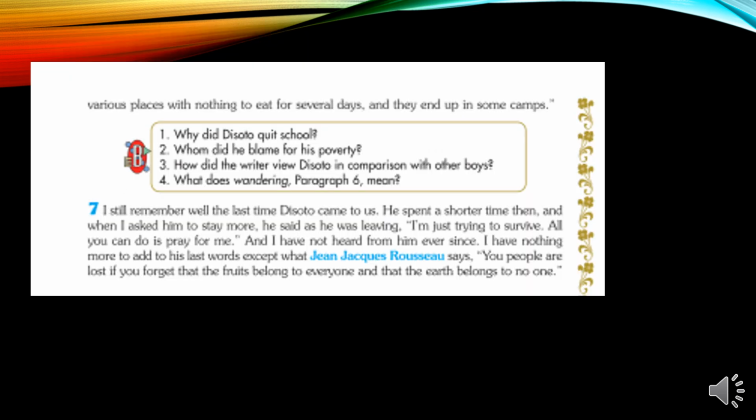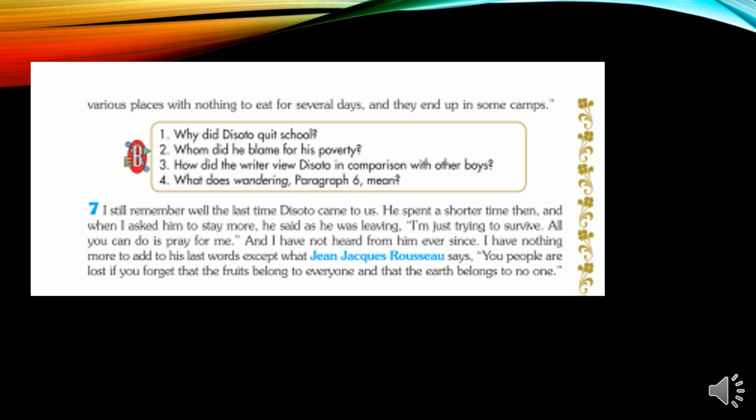Paragraph 7. I still remember well the last time DeSoto came to us. He spent a shorter time then, and when I asked him to stay more, he said as he was leaving, I'm just trying to survive. All you can do is pray for me. And I have not heard from him ever since.